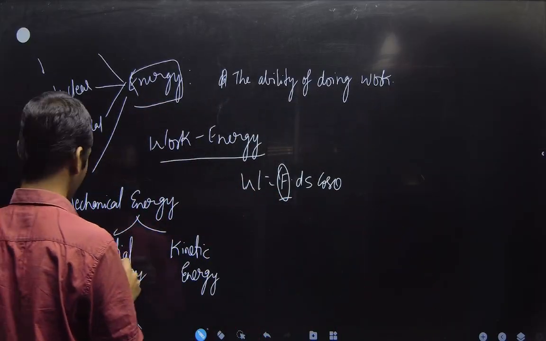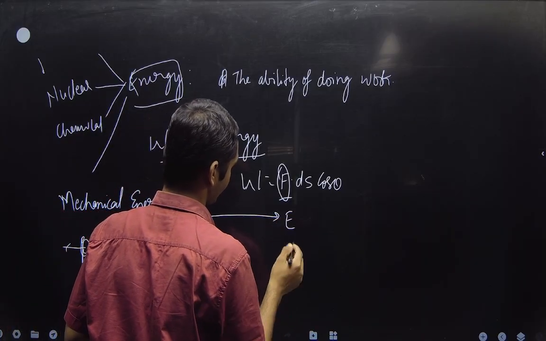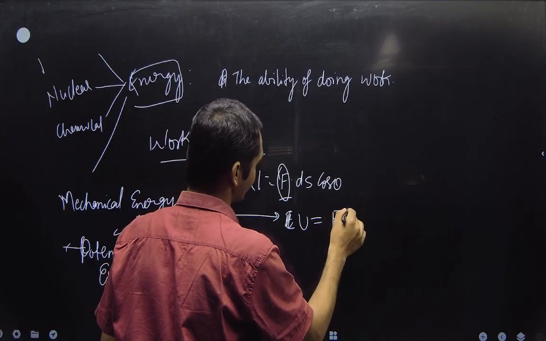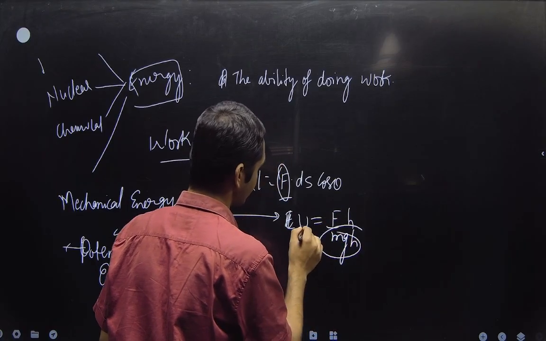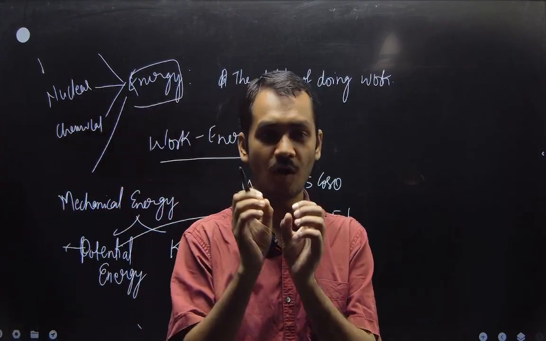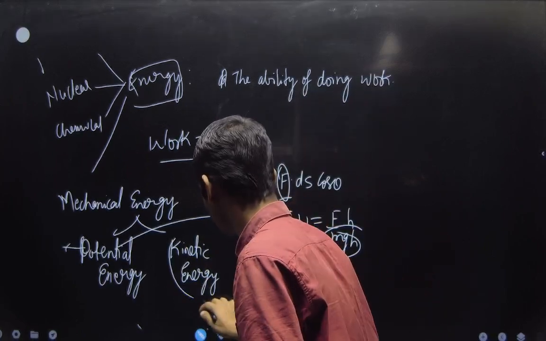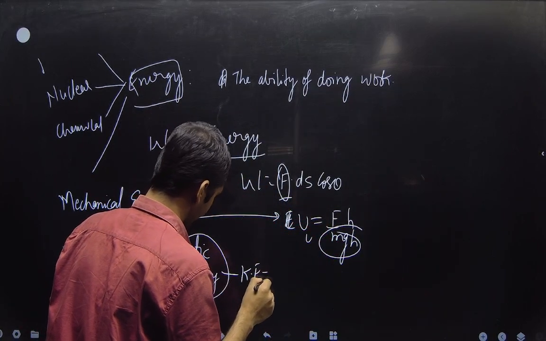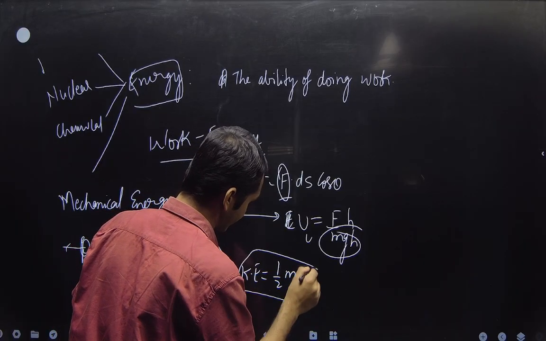Generally we represent it by U, and we need force and displacement. So the force is mg and the potential energy is mgh, the energy due to the object's specific position. The energy due to the motion of the object is defined as 1/2 mv square, and it is known as kinetic energy.